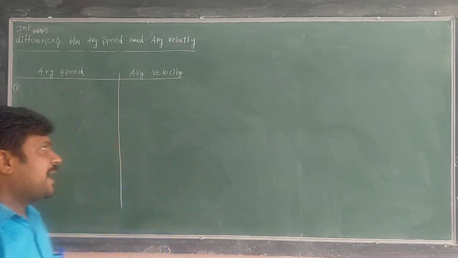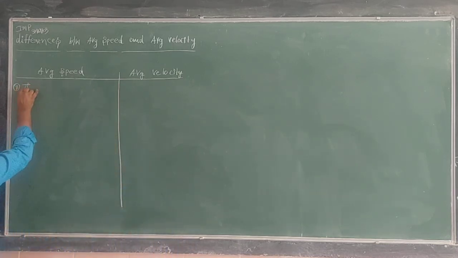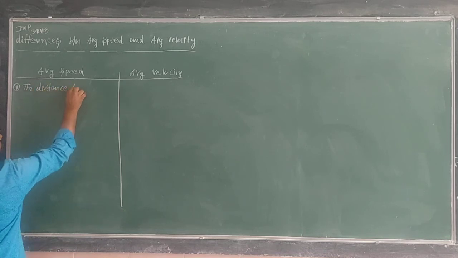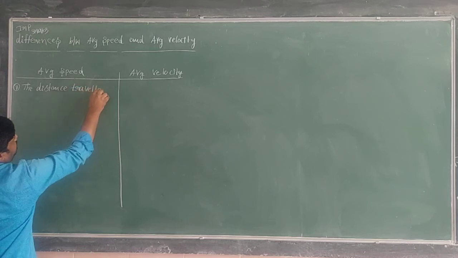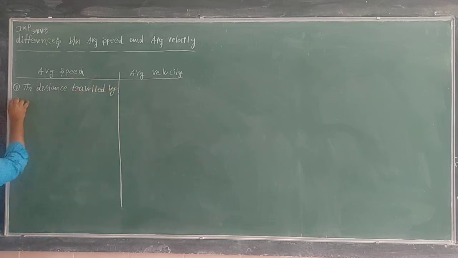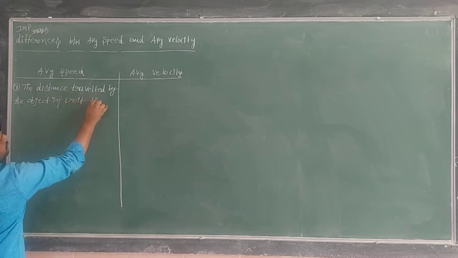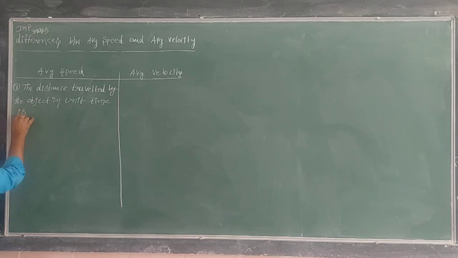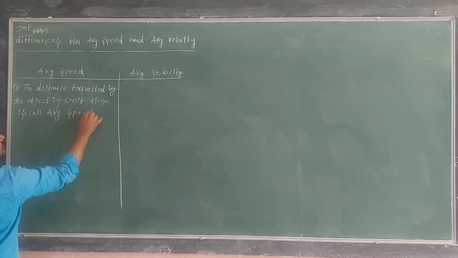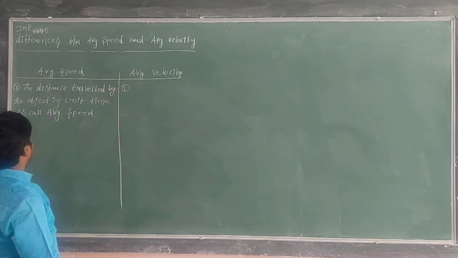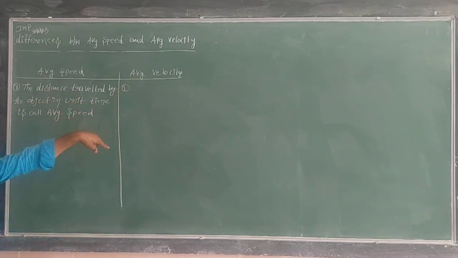So average speed is nothing but the distance traveled by the object in unit time. Here you write the first point. What is that? The distance. Here the displacement.